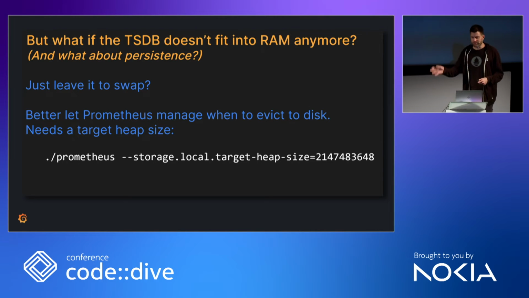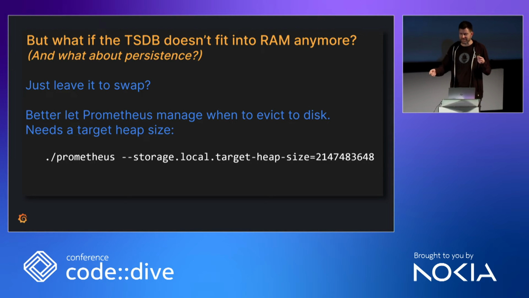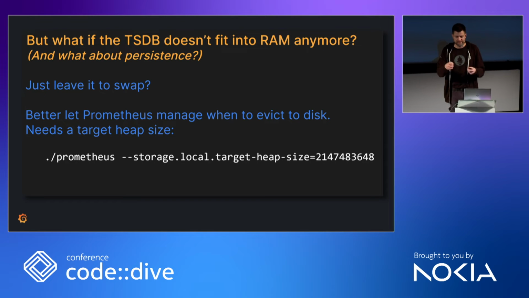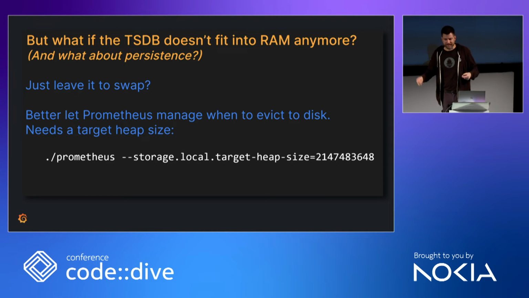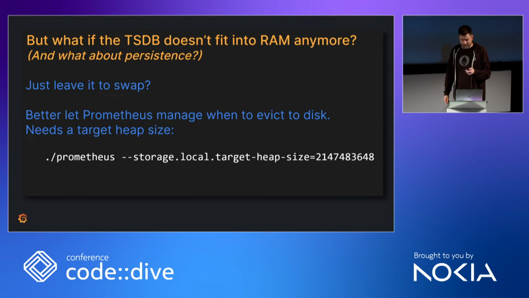There could be whole talks, those TSDB talks that I linked in the beginning, they talked also about this, how you write it to disk efficiently, and how it was not very efficient in Prometheus 1 and way more efficient in Prometheus 2, and so on. But for us, it's only important that there is logic to identify data that can be evicted from memory, and logic to find data on disk and swap it back in, for lack of a better word. There's one problem though.